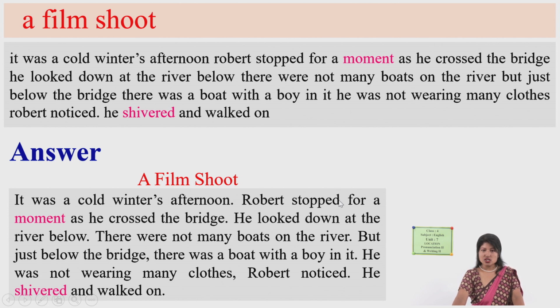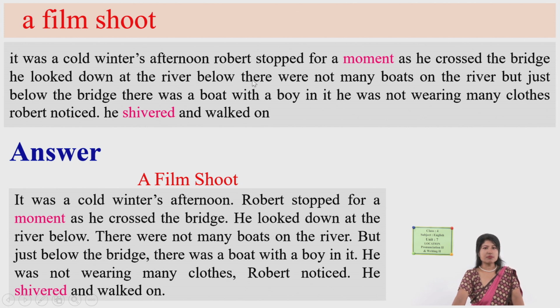Robert stopped for a moment, as he crossed the bridge. As he crossed the bridge, full stop. He looked down at the river below. Full stop again. Below, after below? No, it's missing. Full stop is missing, so we have to put it here.